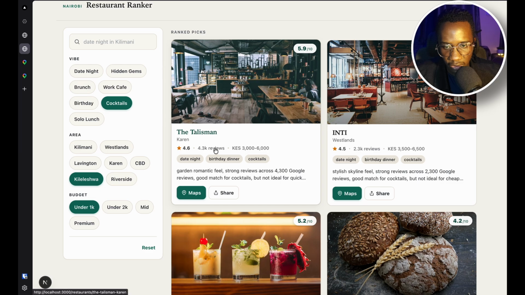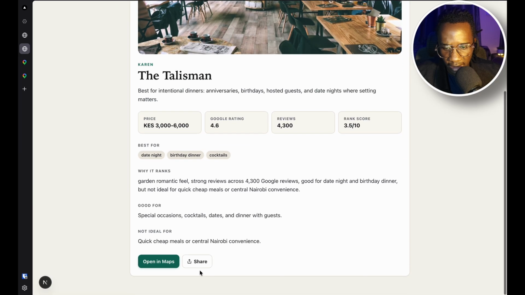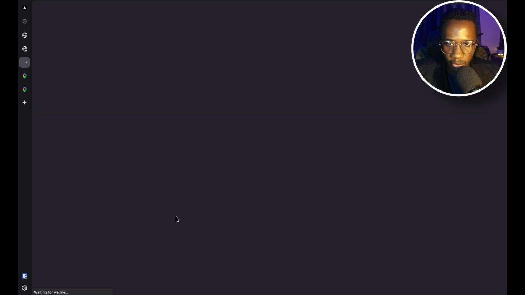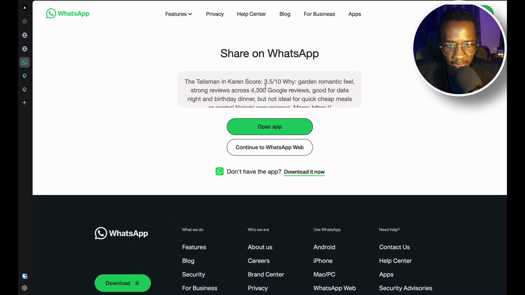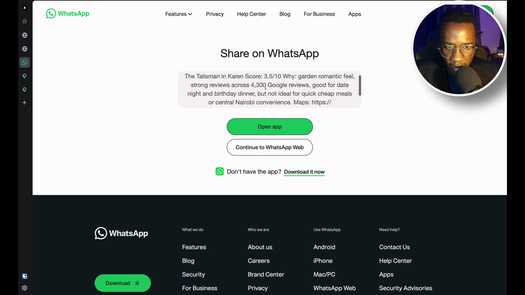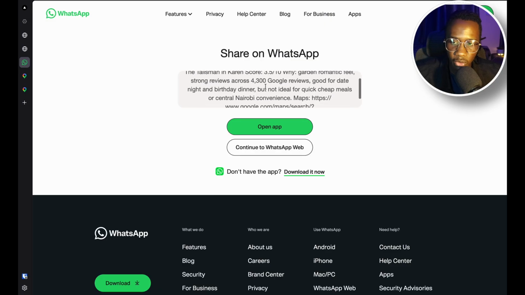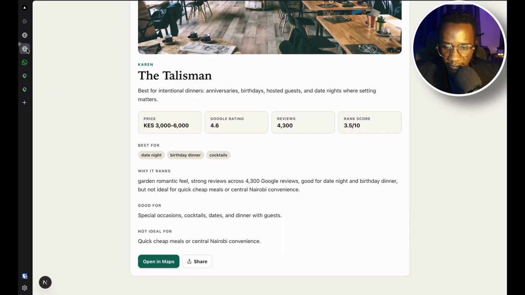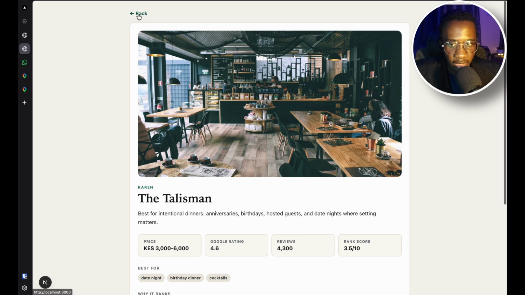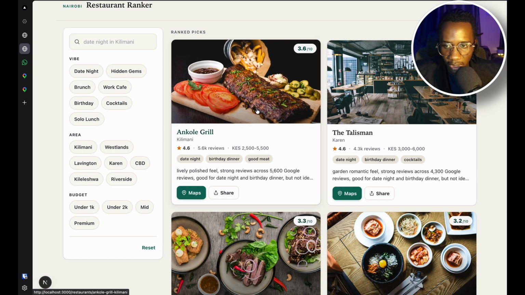So let's click on a single one. Let's try share. So this is nice. Now it's included the different options. You can click on WhatsApp. Very nice. It also gives a link and everything that we can share on WhatsApp to our friends. Then opening maps, I believe, still works. So to that point, I think we're looking good.